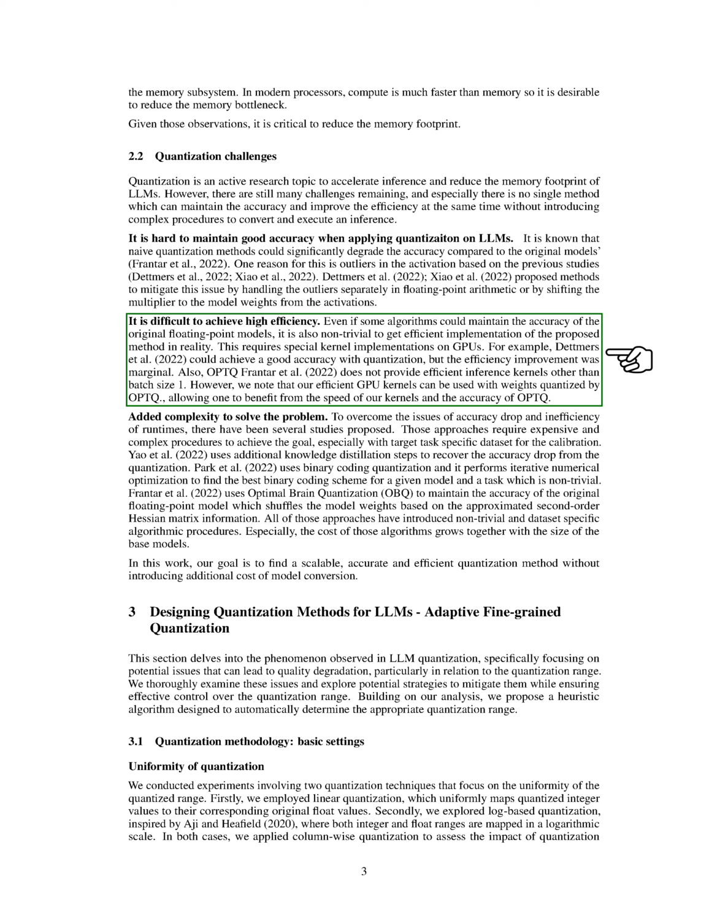Achieving high efficiency is also challenging. Even if some algorithms can maintain the accuracy of the original floating point models, implementing these methods efficiently in reality is not straightforward. This often requires special kernel implementations on GPUs. For instance, some methods can achieve good accuracy with quantization, but the efficiency improvement is marginal. Also, some methods do not provide efficient inference kernels for batch sizes larger than 1.